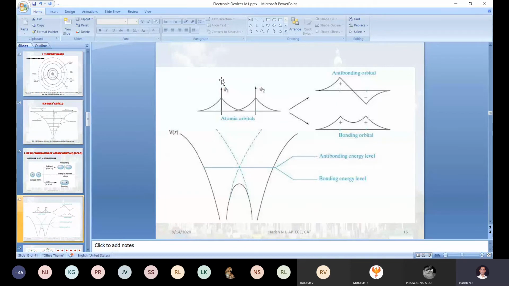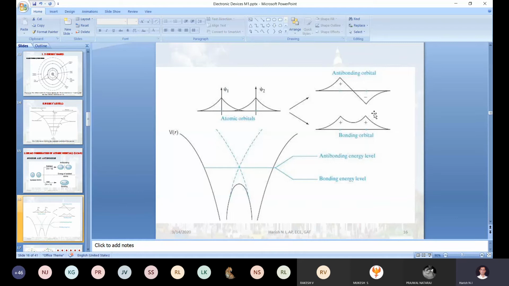Okay, so this is psi1. This is the function of the first hydrogen atom. Psi2 represents the mathematical function of the second hydrogen atom. When you are trying to combine two hydrogen atoms linearly, two things will happen. One is attracting, the other one is repelling.